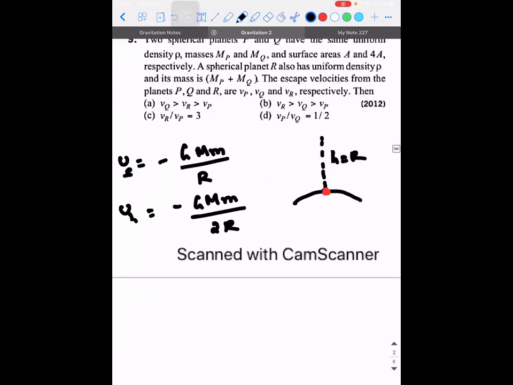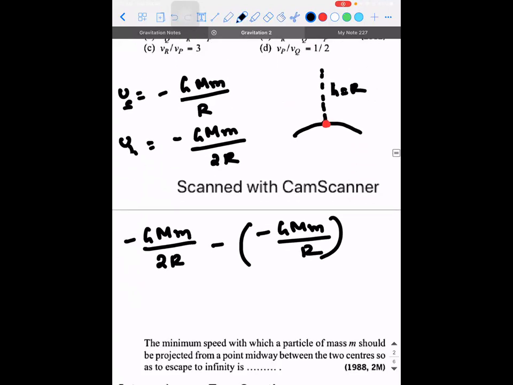So what is going to be the gain? Final minus initial. So what is going to be the answer? It will actually be plus G M into small m divided by 2R. So if I multiply with R and divide it with R, GM divided by R square is what? It is small g, right?